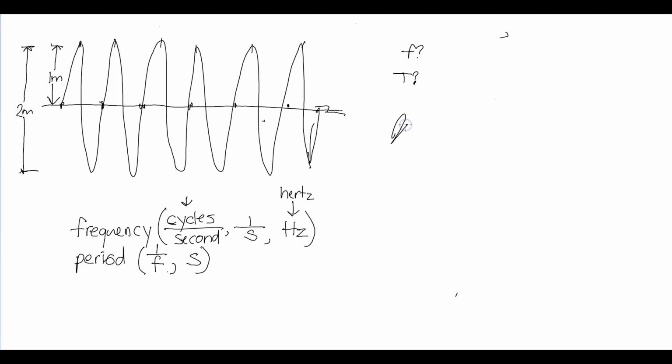Six cycles in 6 seconds. That'll be 1 hertz. Okay, then the period will just be the reciprocal. So 1 over 1 will be 1 second. Okay, so this might seem really easy to you, and it should be that way. This is not a very hard section.